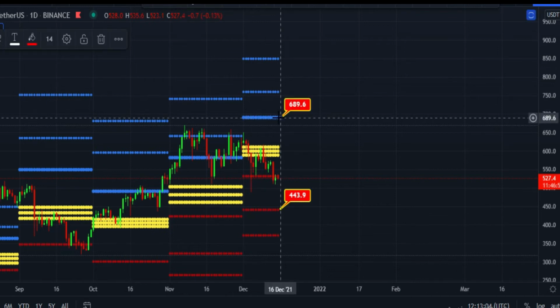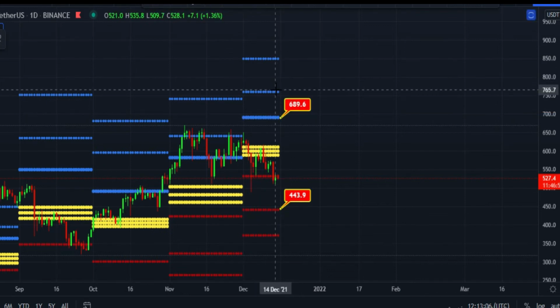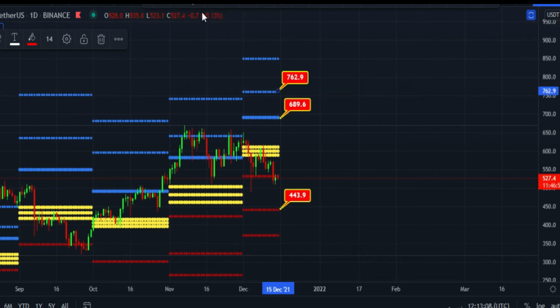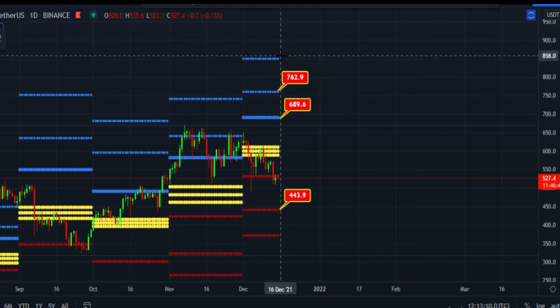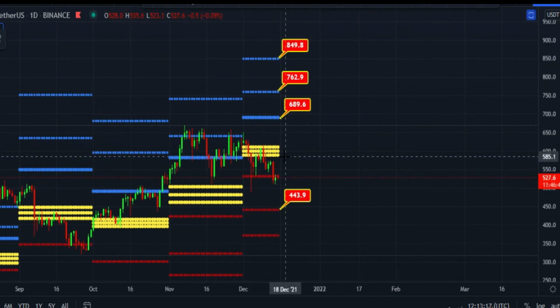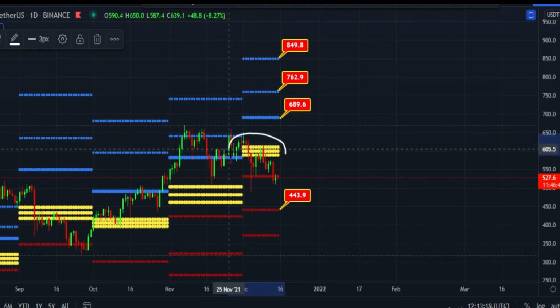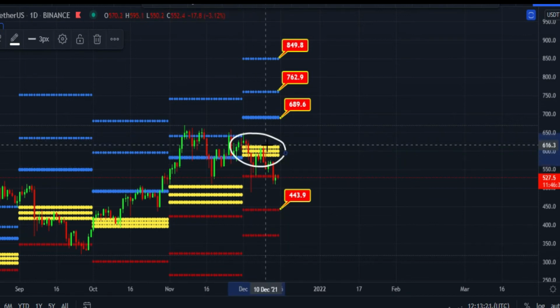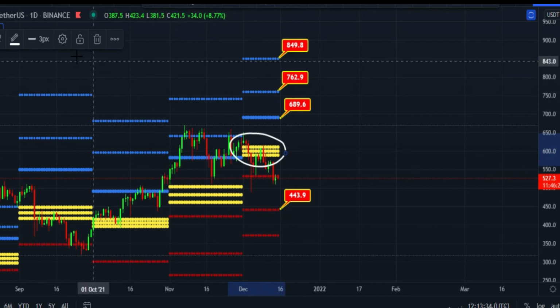The first CPR monthly target is 689, 762 is the second target, and the third target is 849. But for all these targets, the candle has to break this zone and close the daily candle above this zone, which is the $615 price area. Candles have to break this and close the daily candle above this. After that, maybe price can hit these targets.